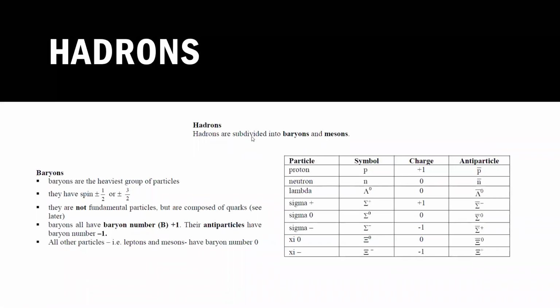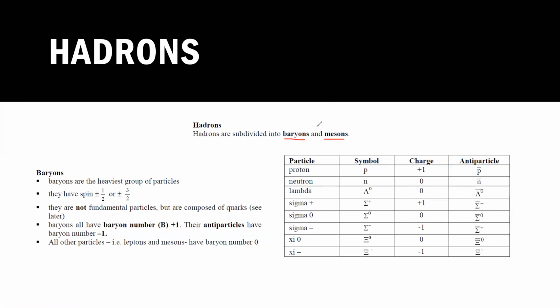Then what are hadrons? Basically, combinations of quarks are known as hadrons, and hadrons are divided into two classes. One is called baryon and another one is meson. Baryons are the heaviest group of particles, and when three quarks are together, we call them a baryon.